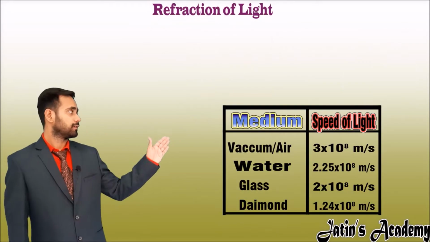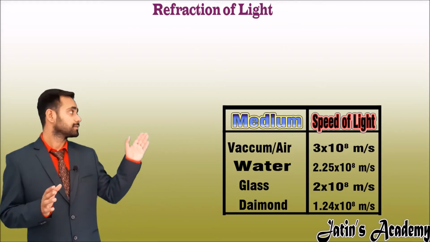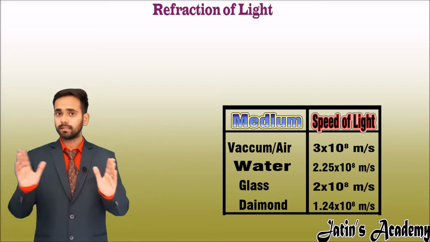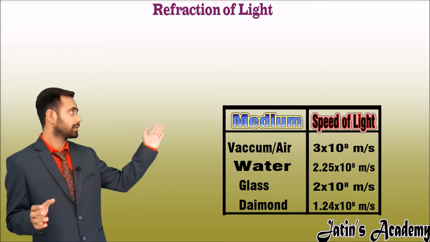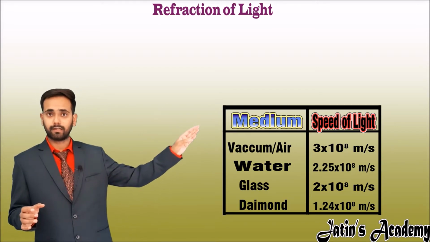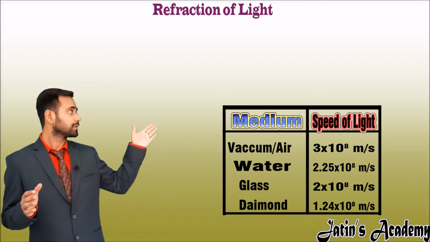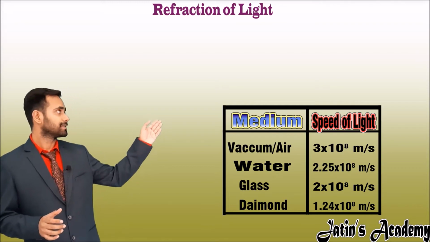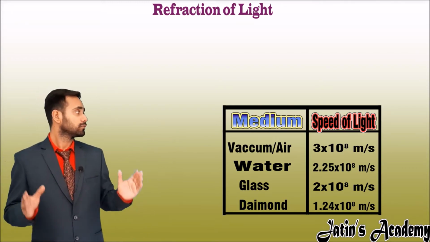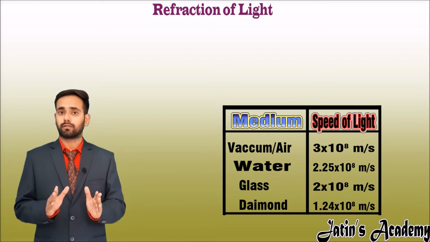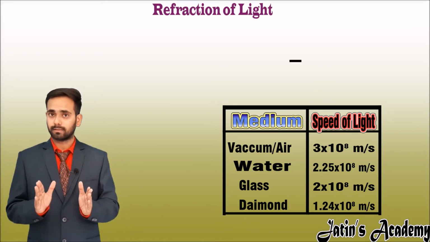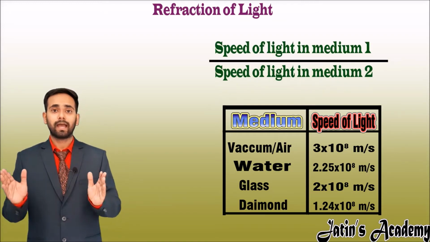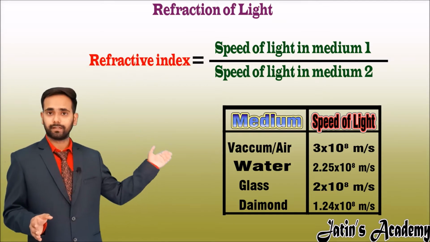This is the table in which the speed of light in different mediums is written. We have to remember only the speed of light in vacuum, that is 3 into 10 raised to power 8 meter per second, and observe the other speeds. You can see that when the optical density of the medium increases, the speed of light decreases. So we have to introduce a new term. This new term is a ratio of the speeds of light in two mediums, and this term is called refractive index.